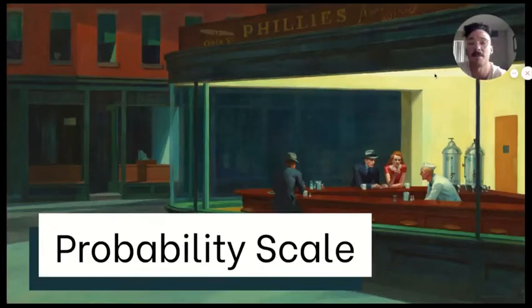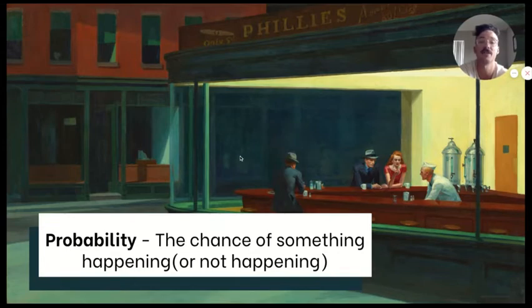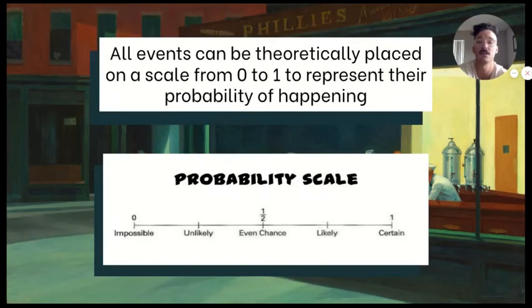I want to talk to you about probability a little bit, so let's go ahead and get started. We're going to start with the probability scale. Before we can talk about the scale, though, we need to make sure we know what probability is. So probability is the chance of something happening or not happening. It's a way to describe the likelihood that an event will happen.